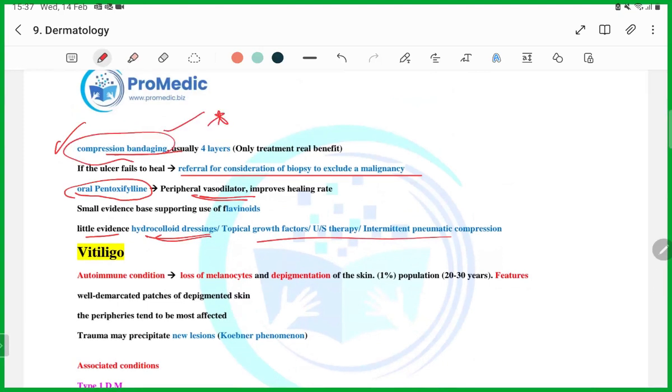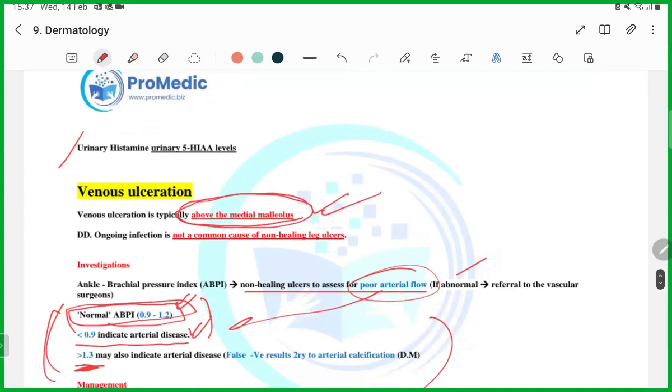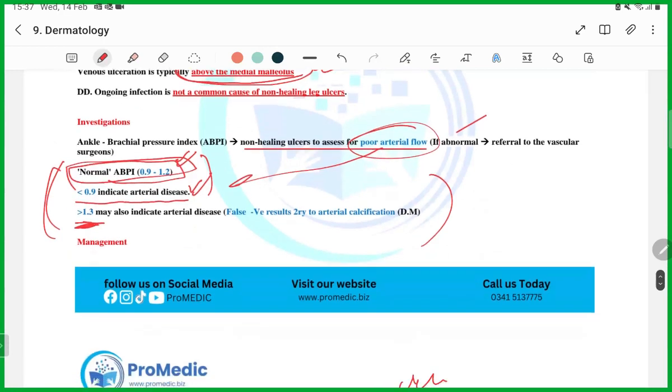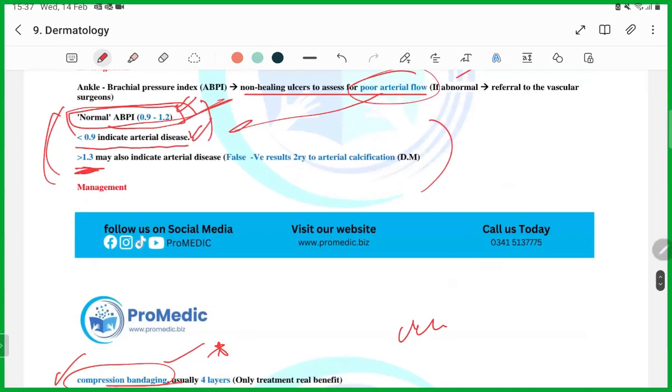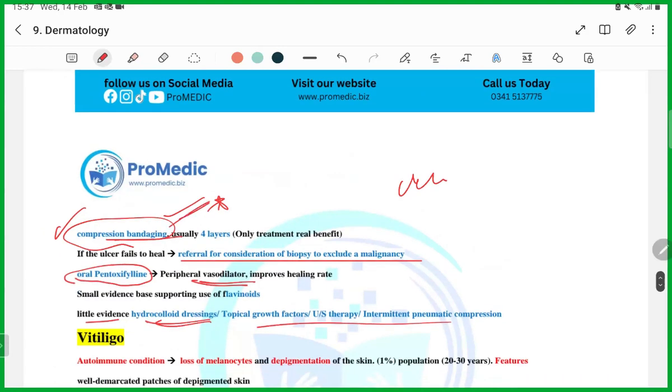A patient has presented to you with an ulcer above the medial malleolus, and the ankle brachial index is normal. It means it is a venous ulcer. And what will you do? Compression bandaging. Is that clear?